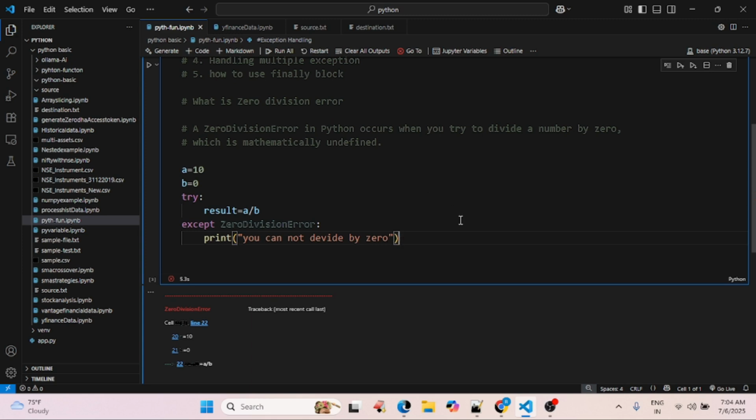Let's run this program. You get the message that you cannot divide by 0. So this is the user-friendly message. If someone gets this message, they can modify the input and work accordingly.